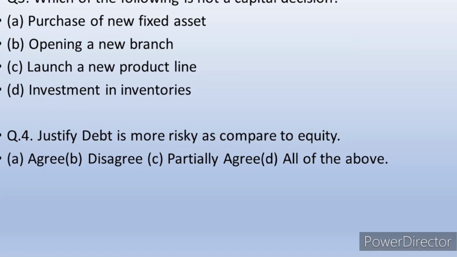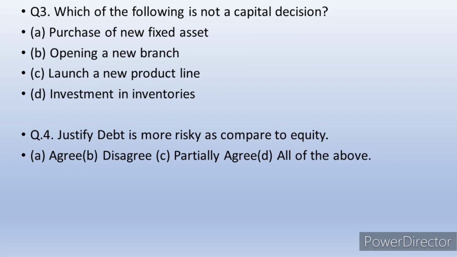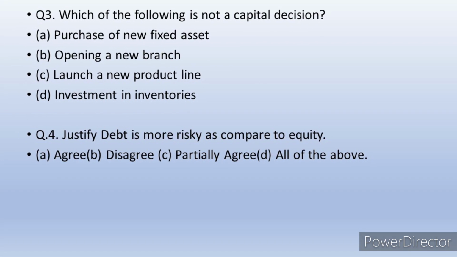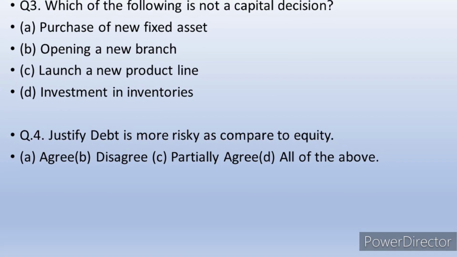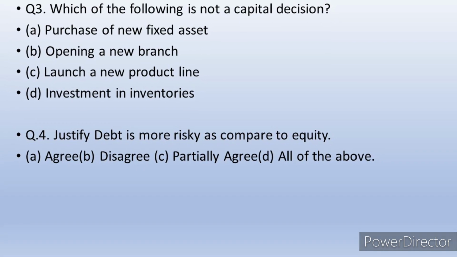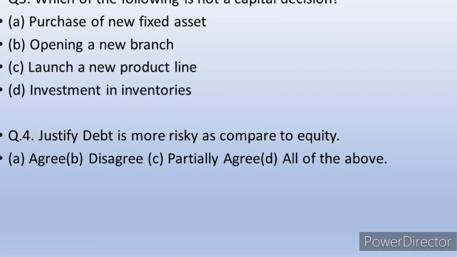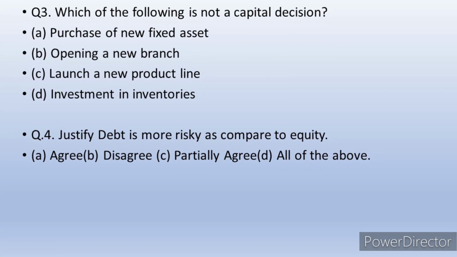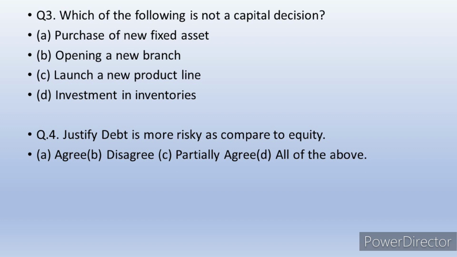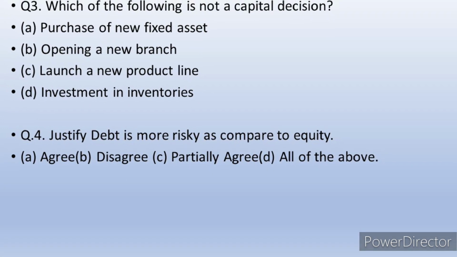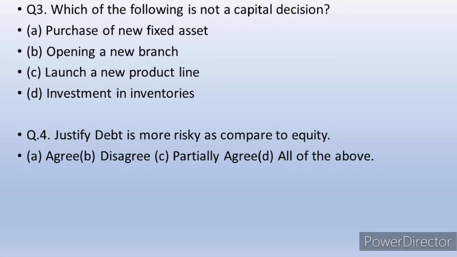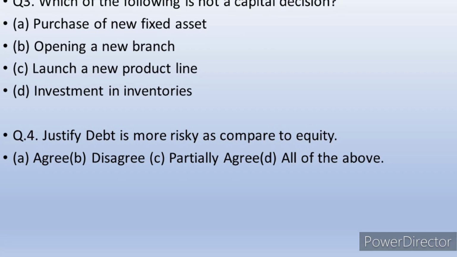The fourth question is: justify that debt is more risky as compared to equity. Debt means borrowed capital, taking a loan from a bank or any other financial institution, where you have to pay the interest as well as the principal amount. It increases the financial burden on the company. Whereas equity is a kind of permanent capital. On equity, only dividend is to be paid to the shareholders, and that too depending upon the profits. It does not increase any financial burden on the business. So we can say debt is more risky as compared to equity. The answer here is A, agree.